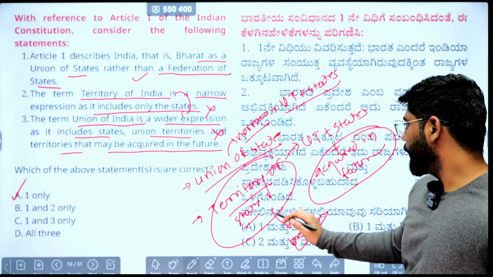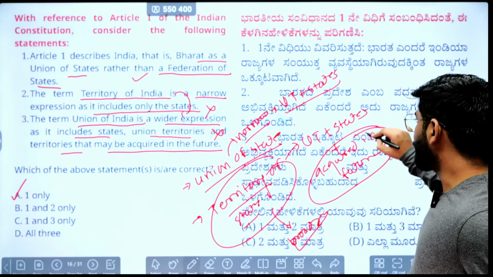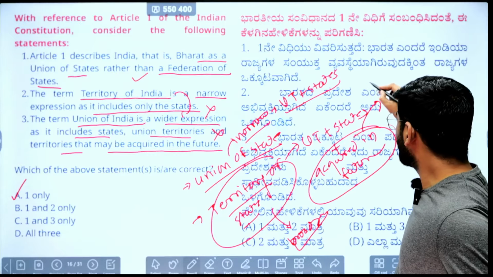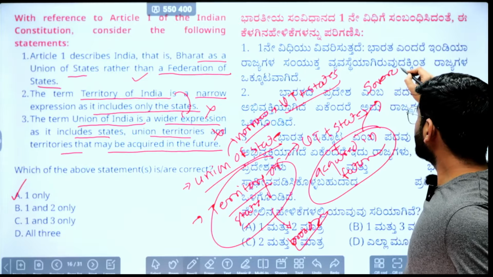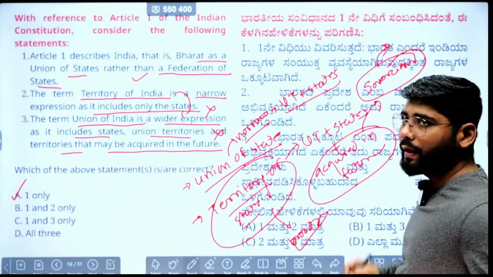Now, when it comes to the territory of state and this particular factor, that it can be acquired in future: when we were discussing the preamble, we saw one term, sovereign. In sovereign, we are externally as well as internally free. The acquisition of a state is an external matter.